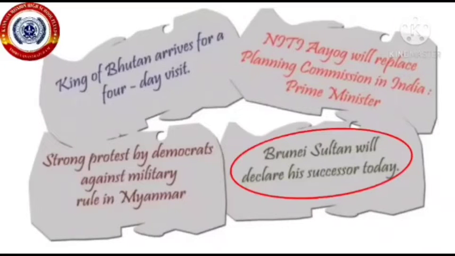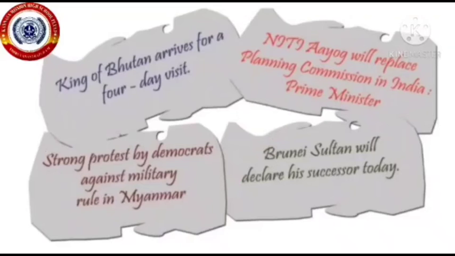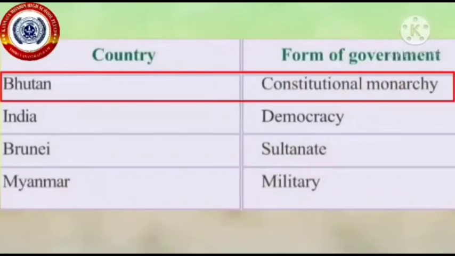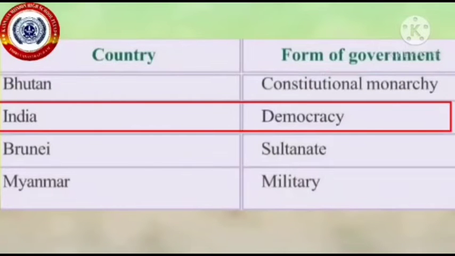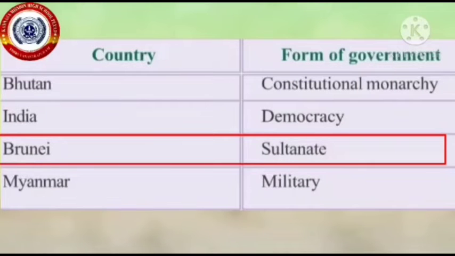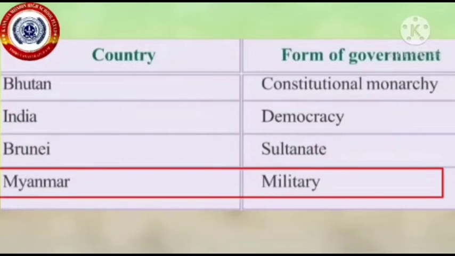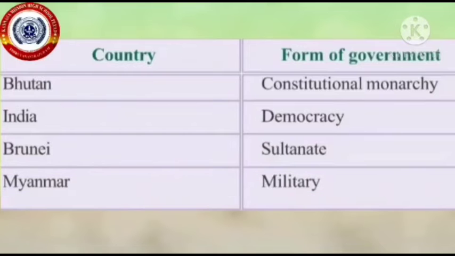Let's arrange the countries and governments mentioned in the news headlines as follows. Bhutan, constitutional monarchy. India, democracy. Brunei, sultanate. And Myanmar, military. Students, do you know what are the differences among the forms of government listed here?